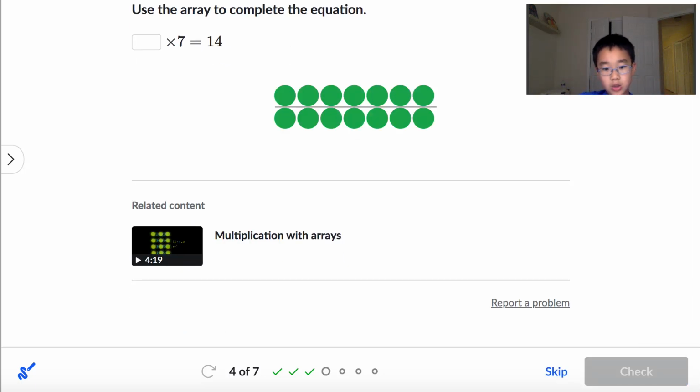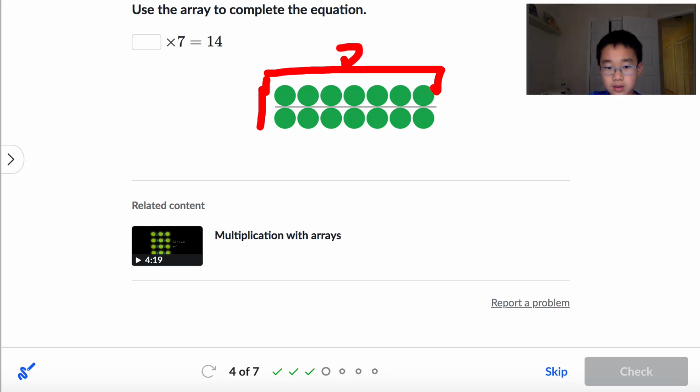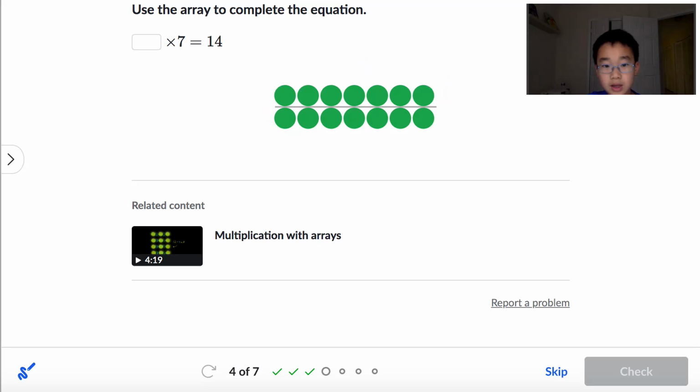Okay, let's see our next question. This is use the array to complete the equation. So how many times 7? I'm not going to count this time since I know you're not kindergartners counting objects. 1, 2, 3, 4, 5. And then so we're just going to say this. That's 7. And then this is 2. That's 7 and 2. We can know that it's 2 times 7.